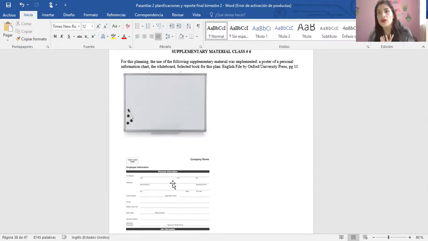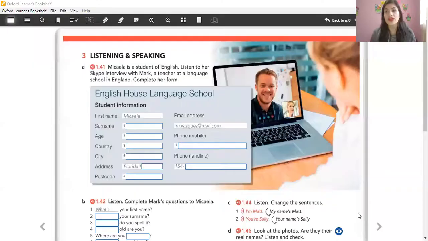So here I have all the activities that I'm gonna use with them, like phone number, address, city, country, but they have to combine all those kinds of information to make a short descriptive paragraph using personal information to apply for a visa. This is the last exercise. And also, after that, then we have some other kinds of exercise to reinforce it.